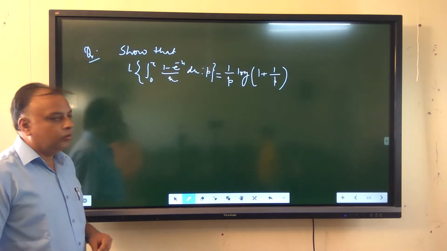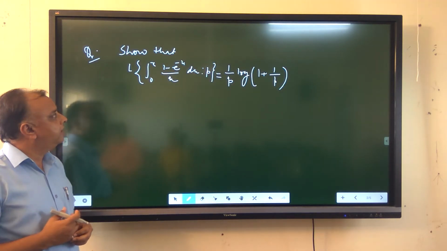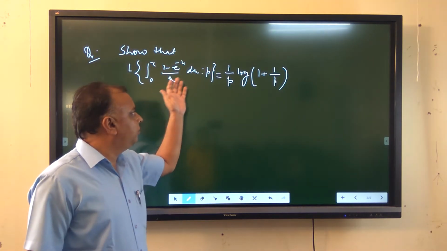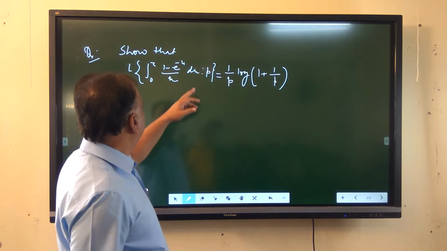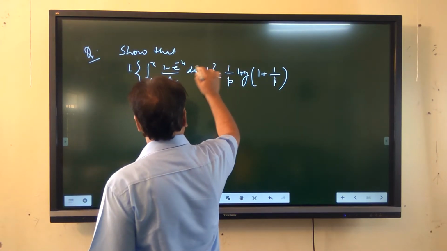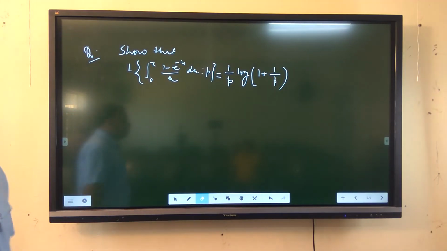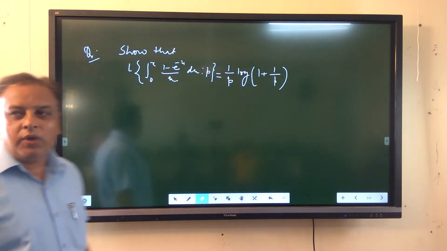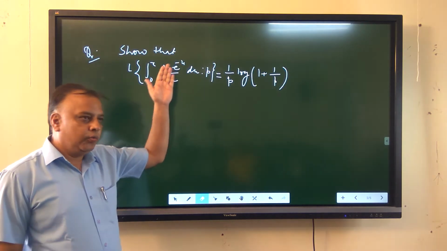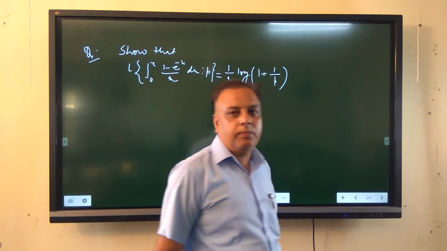Another problem, where we can use these results, is to prove that the Laplace transformation of integral 0 to x of (1 minus e raised to minus u) upon u du, with respect to p, is equal to 1 upon p log(1 plus 1 upon p). We have to prove this result, that the Laplace transformation of a function with a division and with an integral should be equal to 1 upon p log(1 plus 1 upon p).